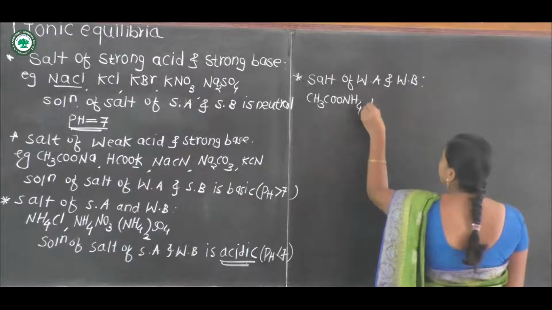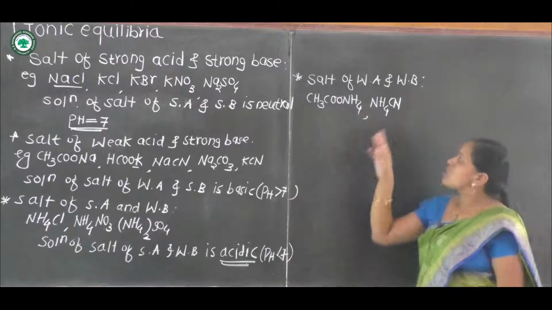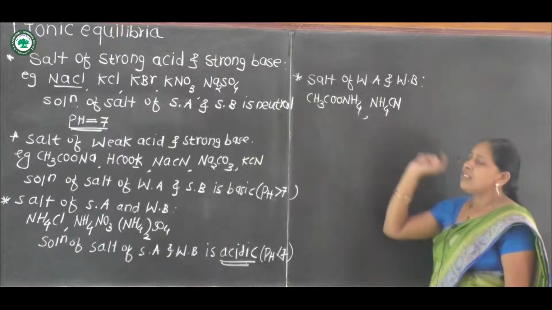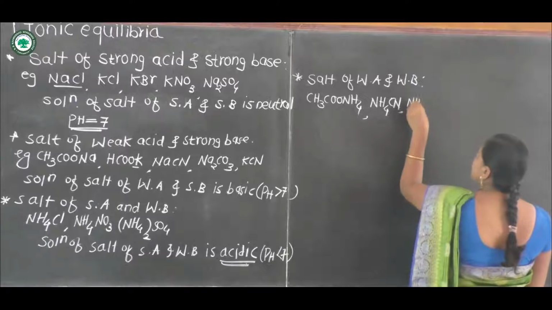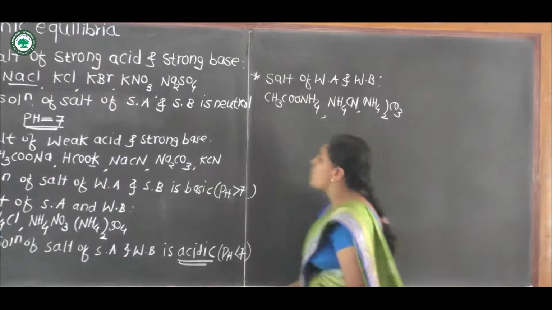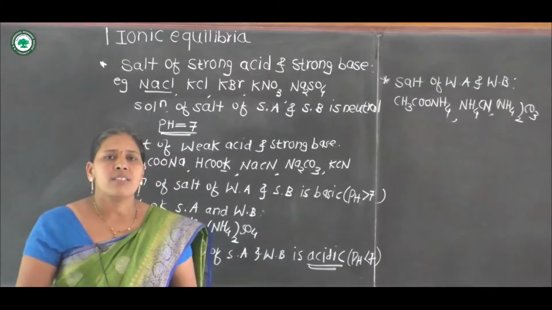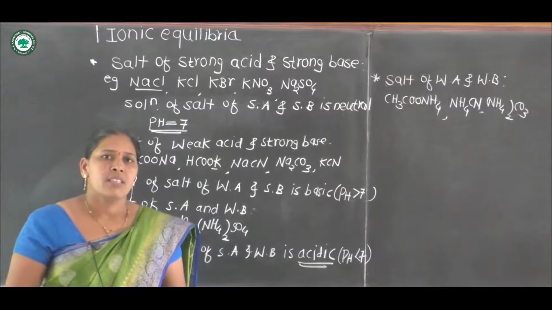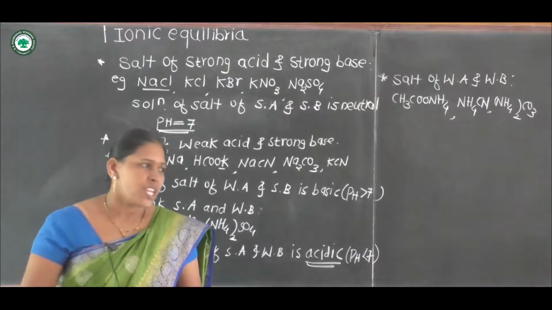Another example is ammonium cyanide, the salt of weak acid HCN and weak base ammonium hydroxide. And the third example, ammonium carbonate, is also a salt of weak acid and weak base because it is formed by weak base ammonium hydroxide and weak acid carbonic acid, that is H2CO3.